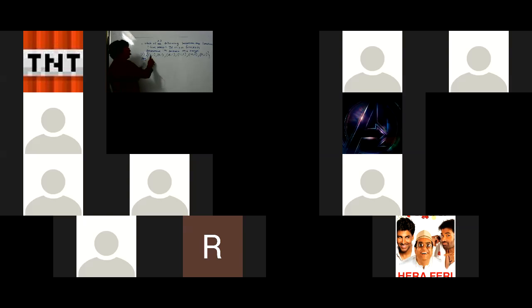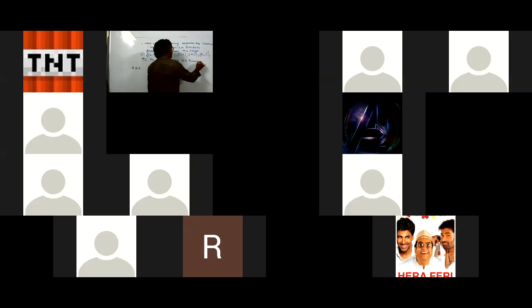So what is the image of 2? 1, 5, 1, 8, 1, 11, 1, 14, 1. No problem. Different elements can have the same image, but every element should have only one image. Is that condition satisfied or not? Yes, every element has only one image. So there are two conditions: first, every element of set A should have an image, but set A is not given, so we cannot check that. The given relation is a function. Why is it a function?